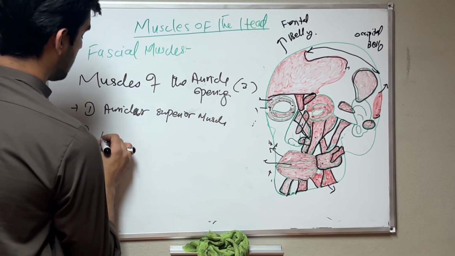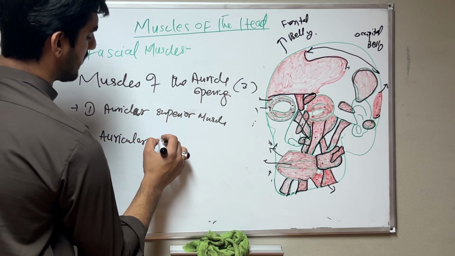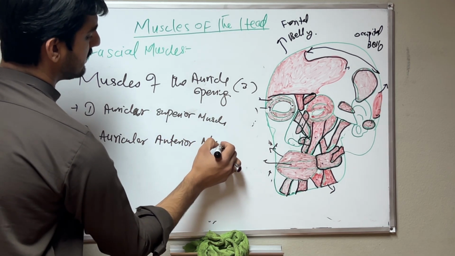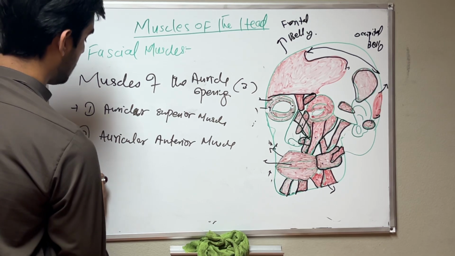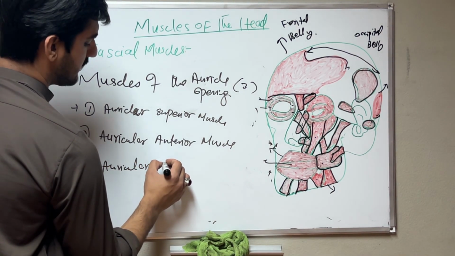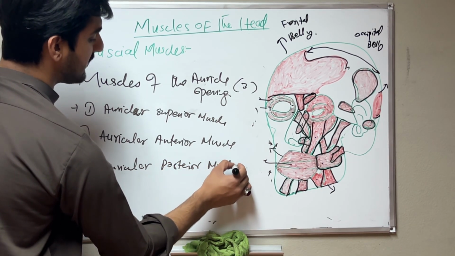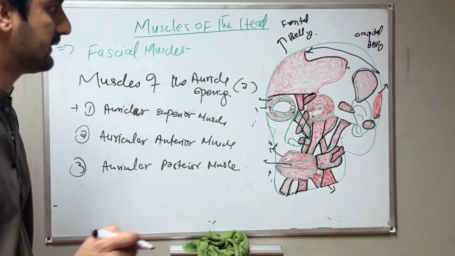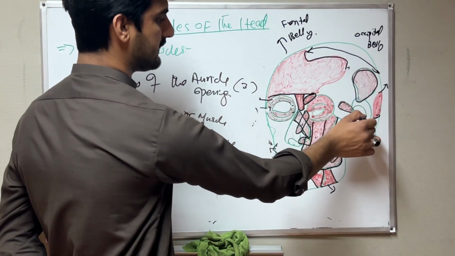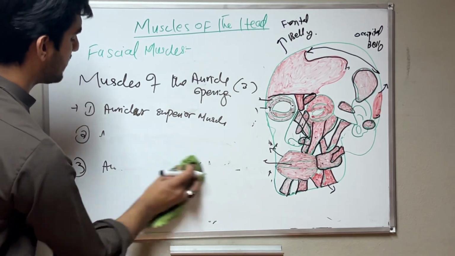Second we have the auricular anterior muscle, and third the auricular posterior muscle. Very interesting: these all three muscles are inserted into one place. This is the auricle of the ear. All the muscles are inserted here in the auricle.